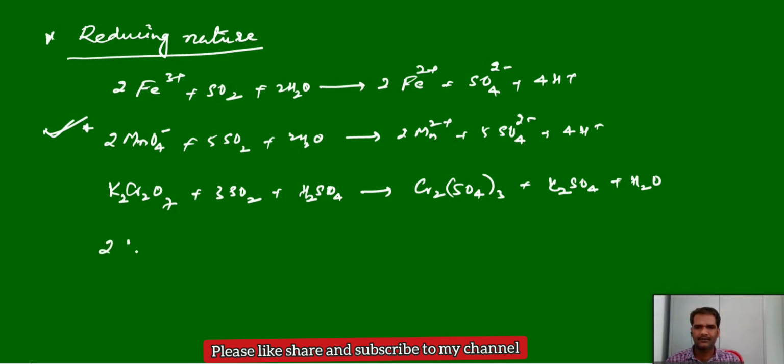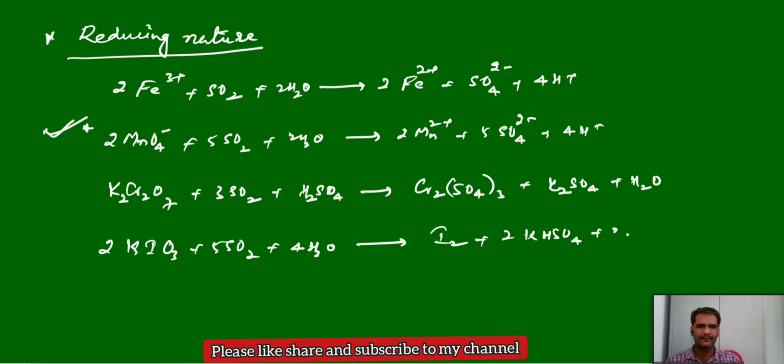Next, potassium iodate, KIO3, if we treat it with sulfur dioxide, it will give iodine, potassium bisulfate and sulfuric acid.